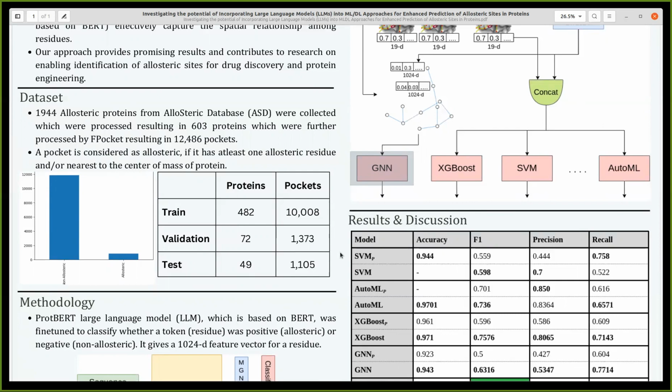Furthermore, we processed these proteins with Fpocket, which gave us 12,486 pockets. As done by the Tao group, we also considered a pocket as allosteric if it has at least one allosteric residue and/or it is nearest to the center of mass of the protein. It can be seen that our dataset has a huge class imbalance, and our allosteric sites, or the positive samples, only account for 6.61% of the whole dataset.